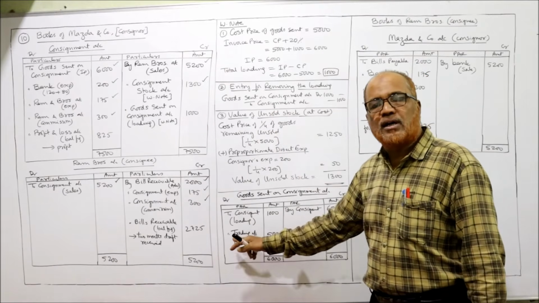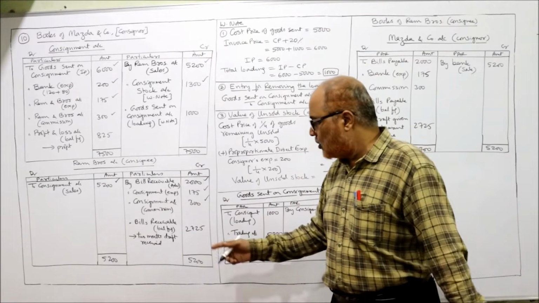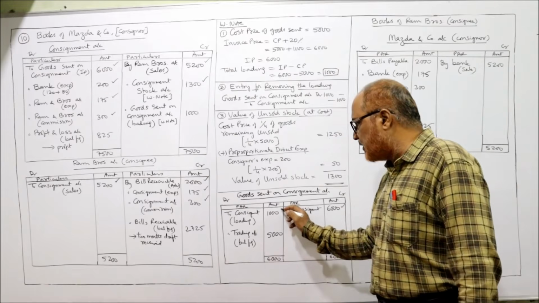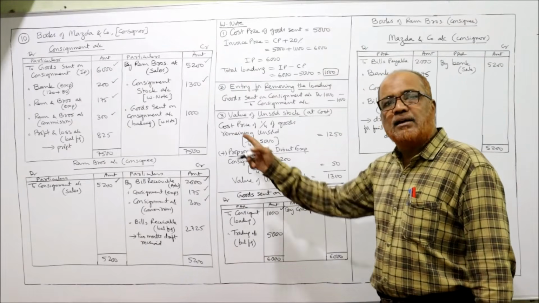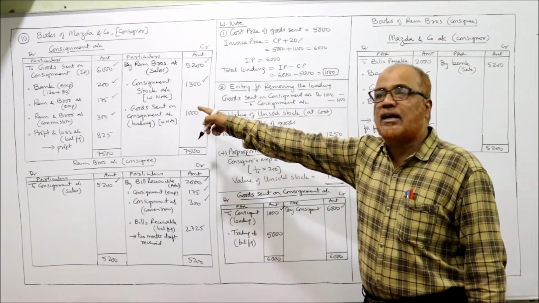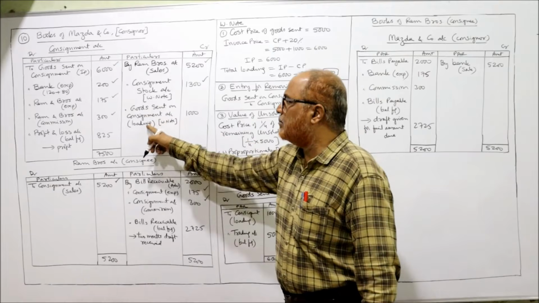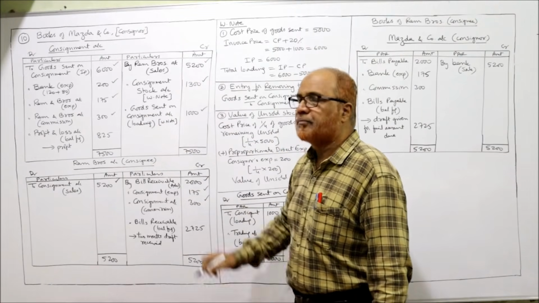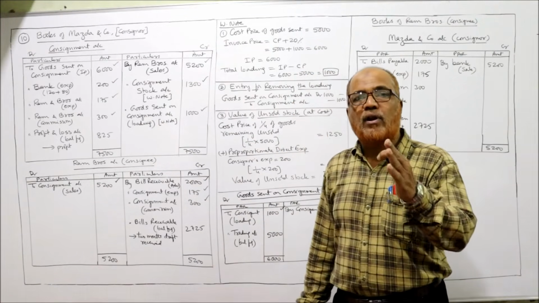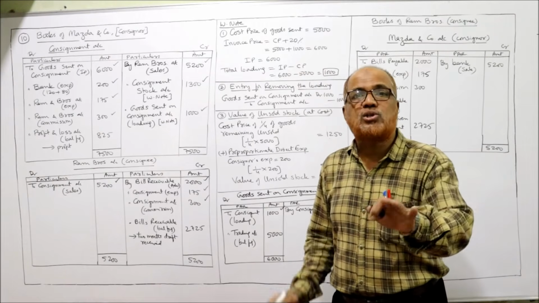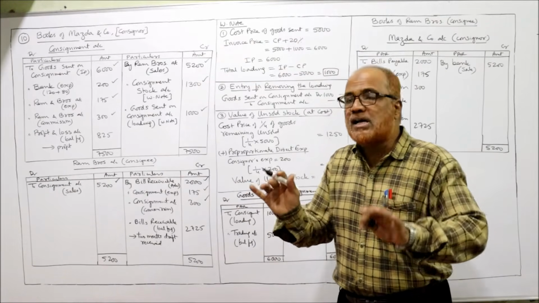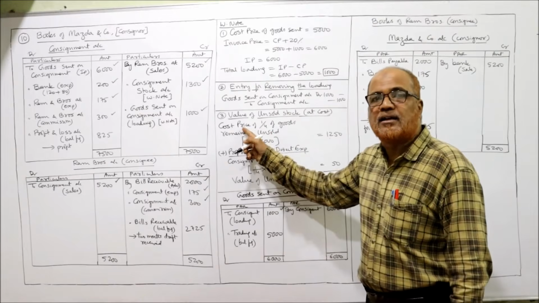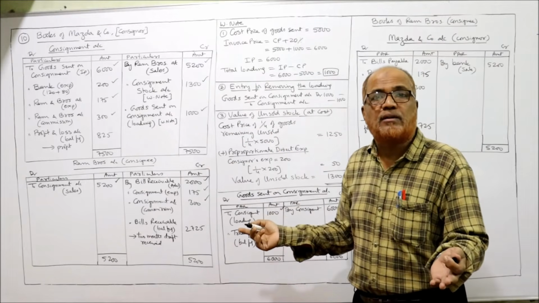The goods sent on consignment account should be debited to consignment loading 1,000. And consignment account should be credited by goods sent on consignment loading 1,000. That's all. Second entry for removing the loading in unsold stock will not come because unsold stock was calculated at cost price, not at invoice price.